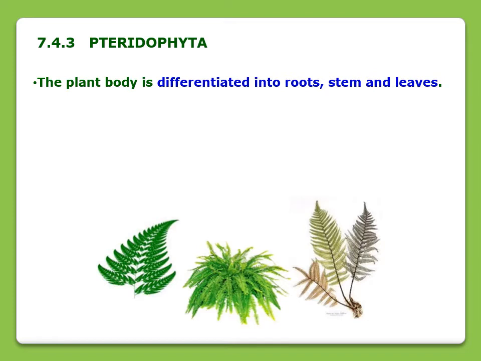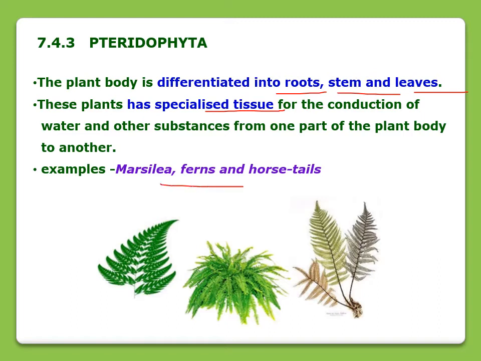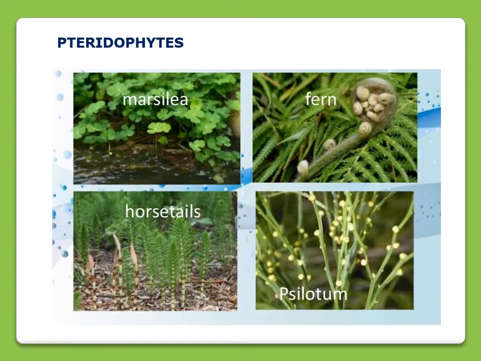Now the third group is Pteridophyta. The plants that belong to this group are differentiated into roots, stem, and leaves. These plants have specialized tissues for conduction of water and food from one part of the body to another. The common examples of Pteridophyta are ferns and horsetail. You can see the pictures of the plants that belong to the Pteridophyta group.